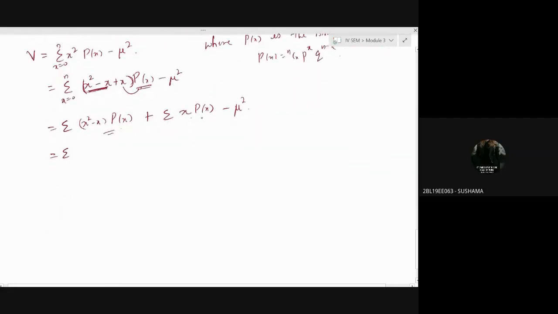Yes, it is the mean, right? So here what we write is x into x minus 1, times p of x, which is nCx p raised to x q raised to n minus x, with x taking the value from 0 to n, plus the summation of x into p of x. It is nothing but mu, minus mu square.